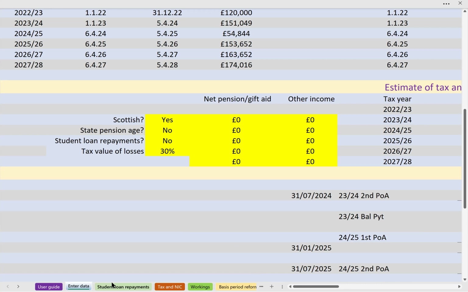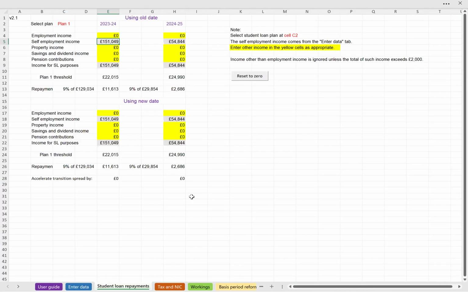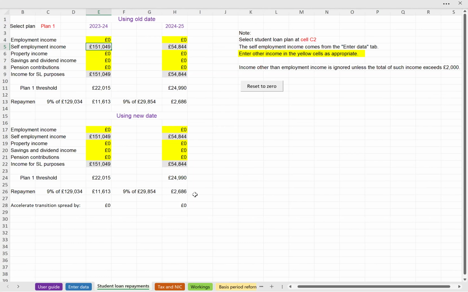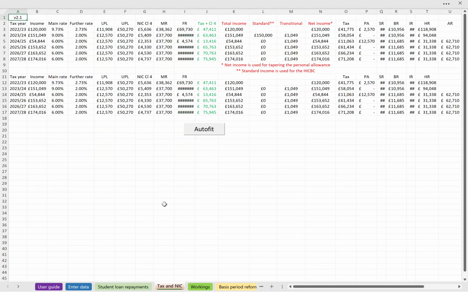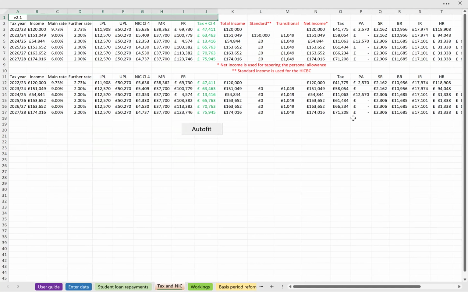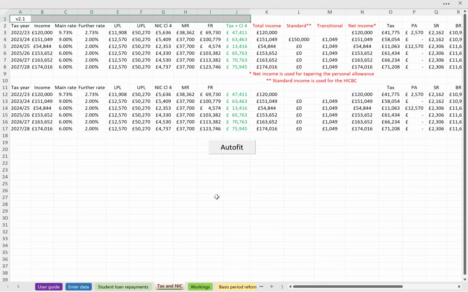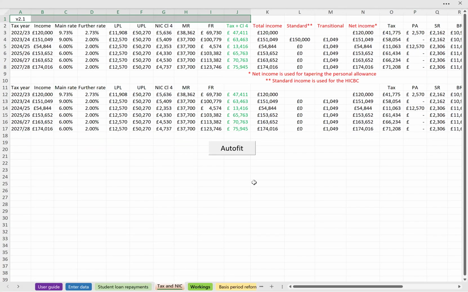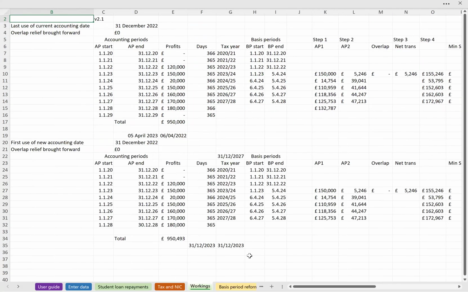So just looking at the other tabs, I think I've already shown you very briefly the tab for student loan repayments, and you can choose whichever plan. The tax and national insurance calculations, including the Scottish options, highly complicated. As with all of our apps, whenever you see hashes appearing, if you click auto fit, that should automatically increase the column width so that the figures show. But you're not often going to want to look at these tabs. They're there for the curious user so that they can see where all the figures are coming from.